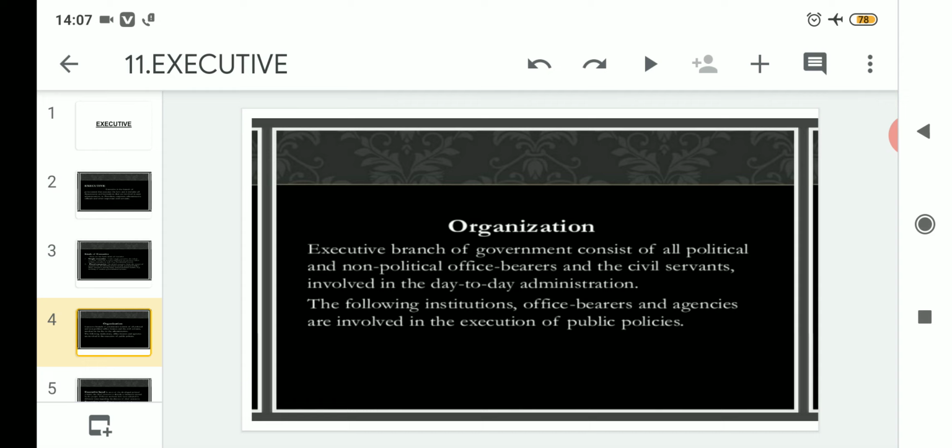And these three categories of people, starting from political, non-political and civil servants, are appointed for the smooth functioning of the day-to-day activities related to the working of the executive. The following institutions, office bearers and agencies are involved in the execution of public policies, and the leaders are involved in the execution of law.